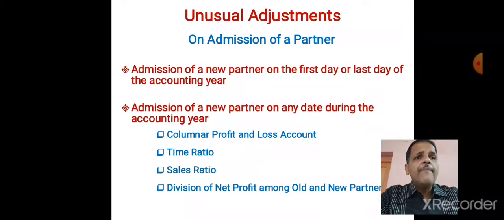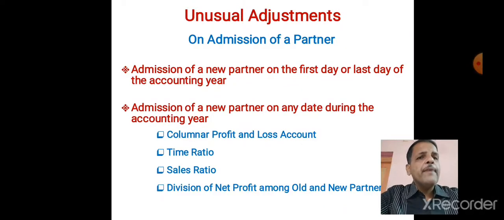So this happens in case of admission of a partner during the accounting year. If he enters on 1st April, like old partners he is there for the whole year, so he will get whatever share for the whole year. Now, if he enters on 31st March, that is the last day, he has not worked at all during the year, so he will not get any share of profit. Now let us see, when a partner enters during the accounting year, which things we have to carry out. Four important things we have to do.